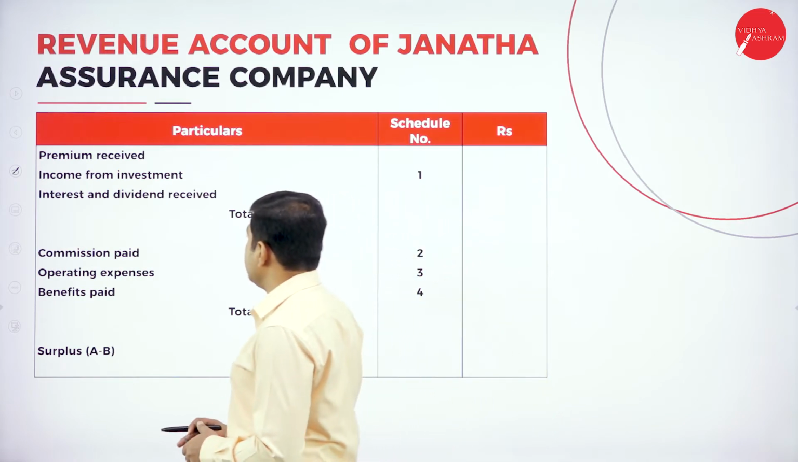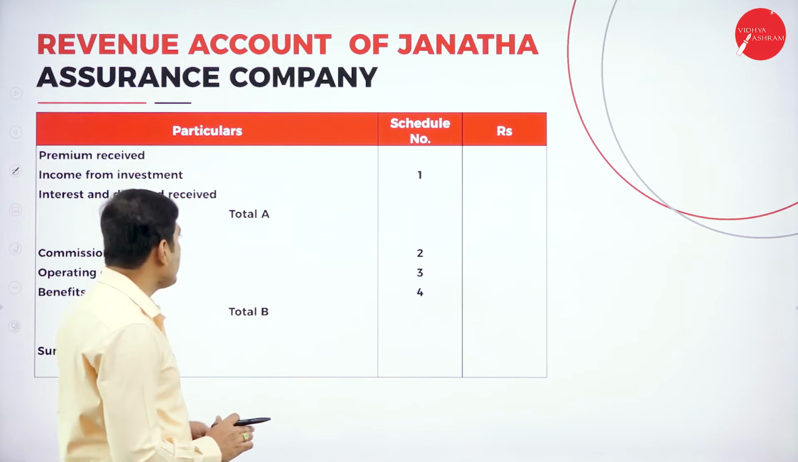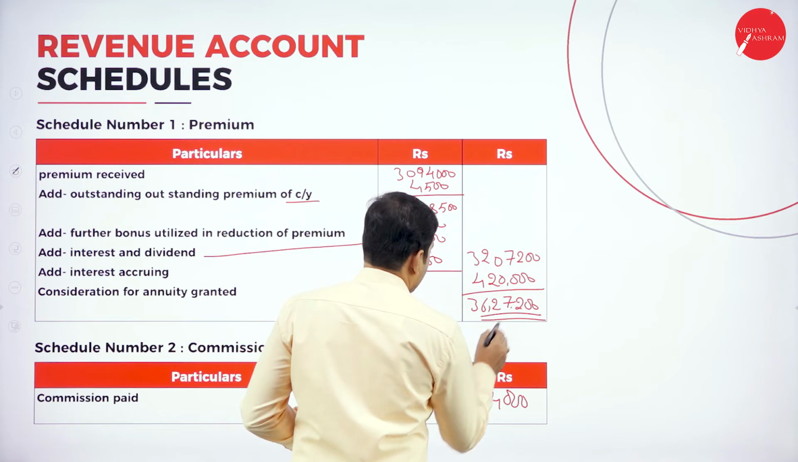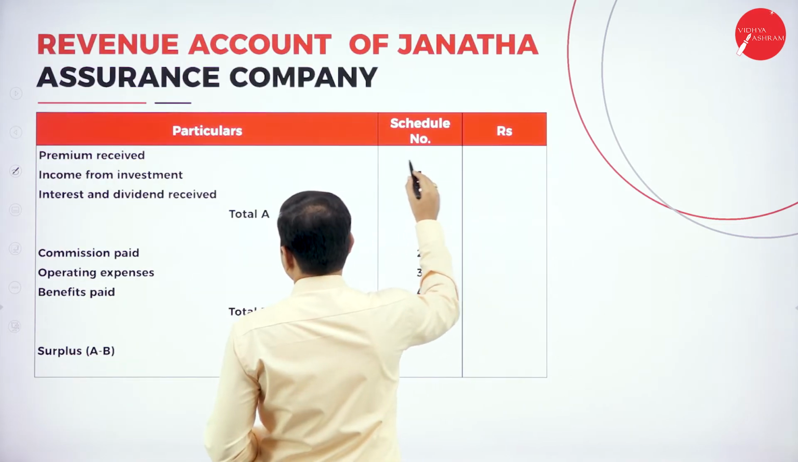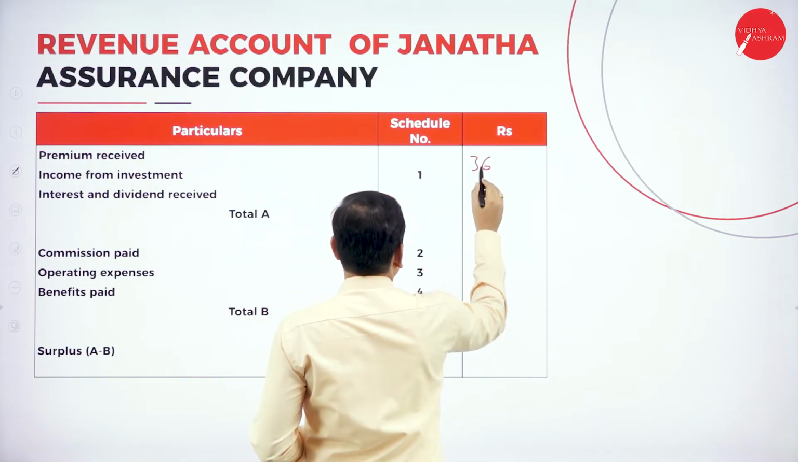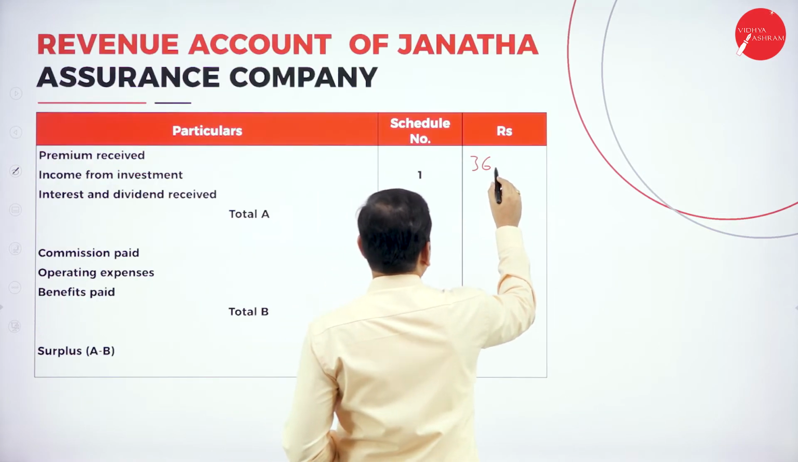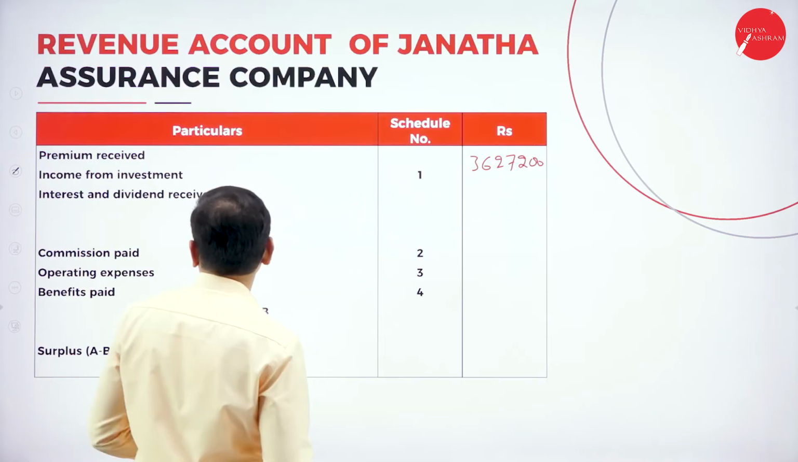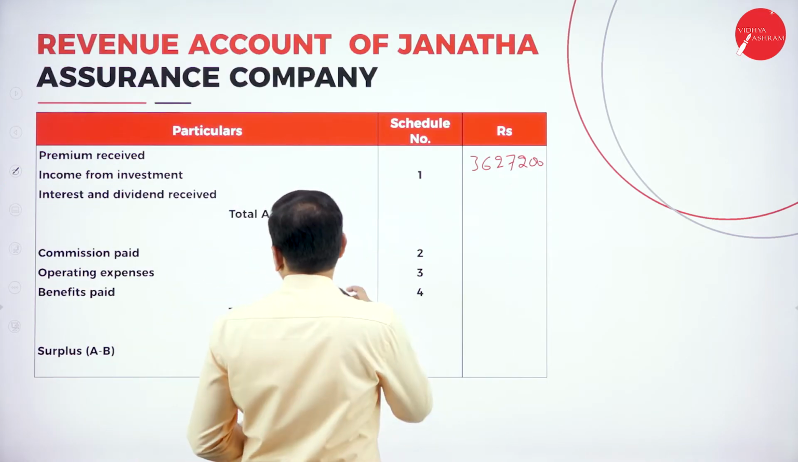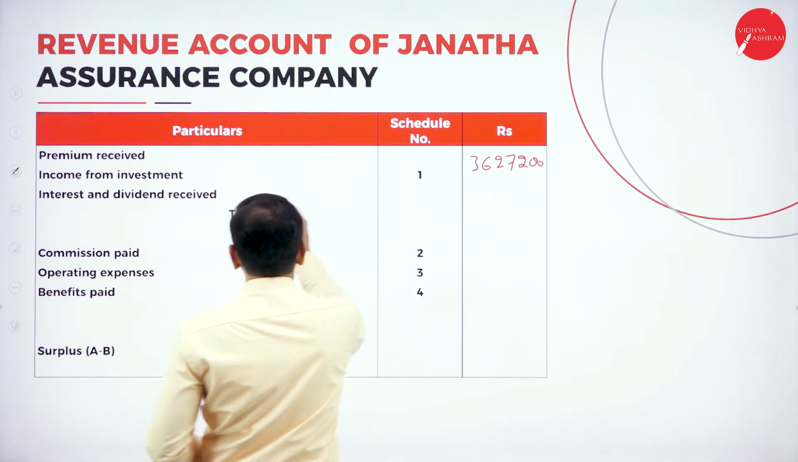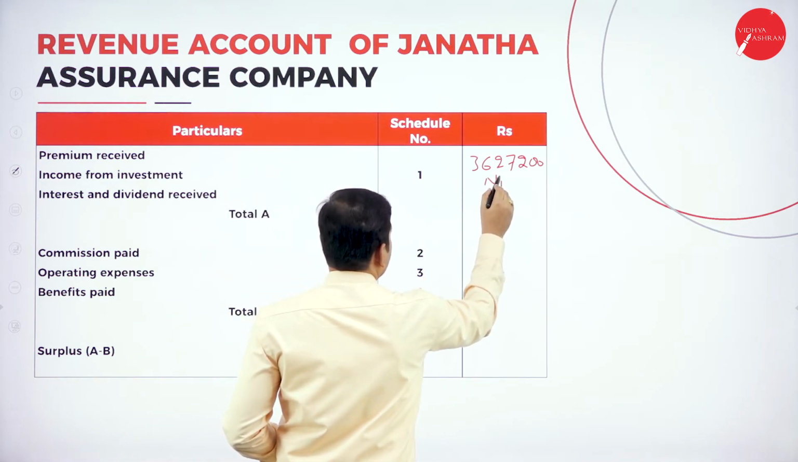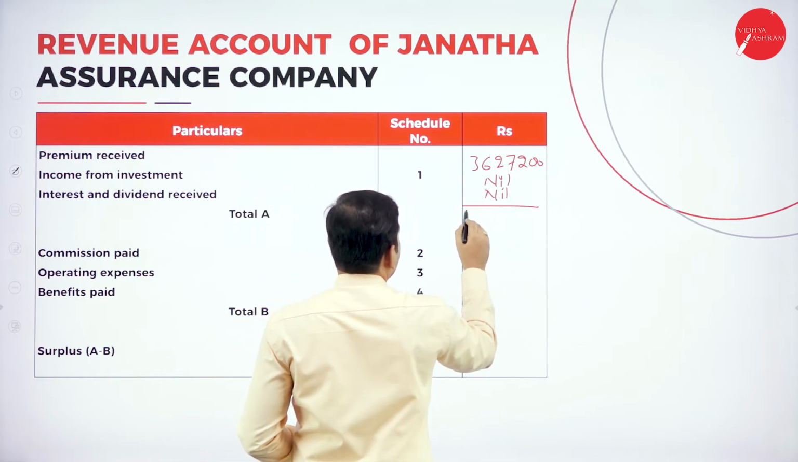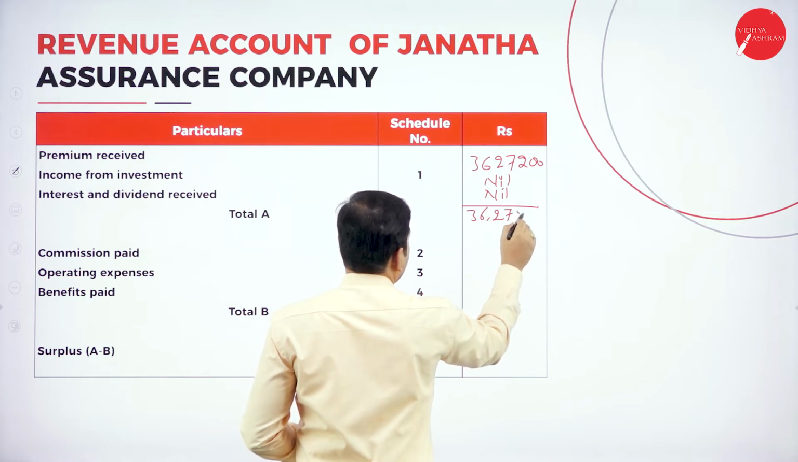This is the format of the revenue account. Now what is the total amount of premium? Let's write first. The total amount of premium received is 36,27,200. Now, we don't have income from investment, so investment is nil. Interest and dividend are also nil. The total amount is 36,27,200.